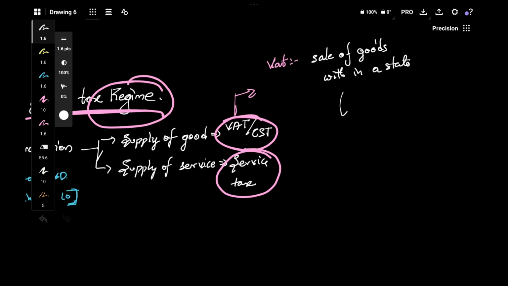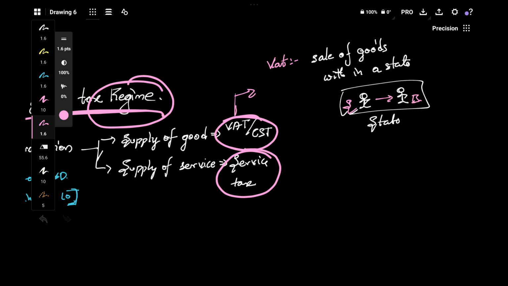Let's assume this is a state, the buyer is here, the seller is within the state, both seller and buyer are within the state, and they are making that sale, then VAT will be levied.